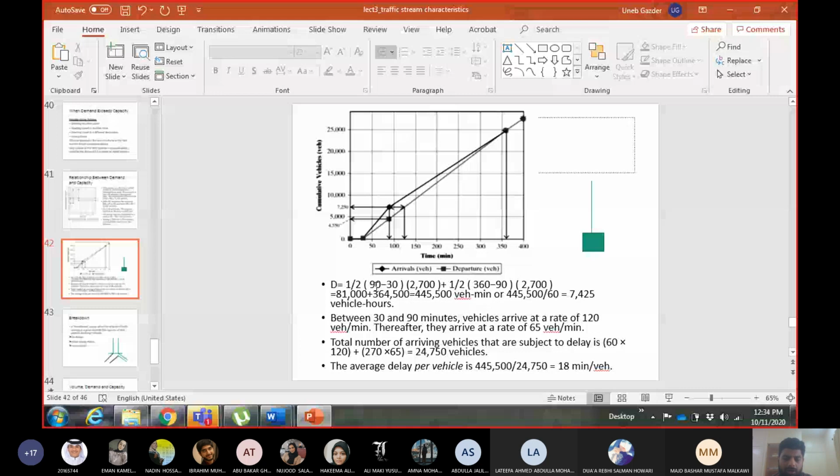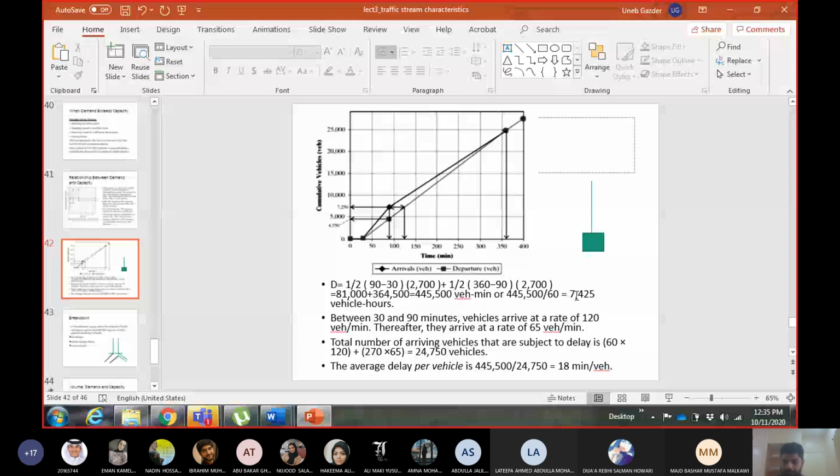So the unit of delay is vehicle minutes. If you want to express it in vehicle hours, you divide by 60, so it becomes 7,425 vehicle hours. So the total delay caused by 1 hour of being above capacity is 7,425 vehicle hours, which is a lot, obviously.